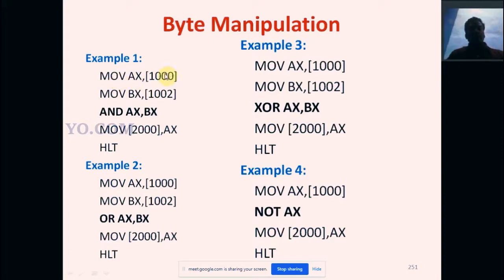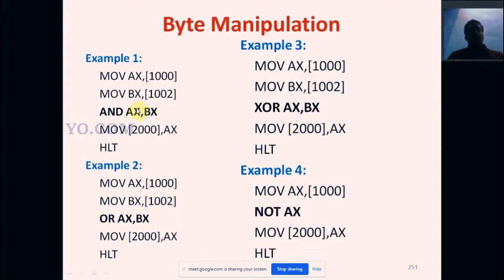See, very simple program. MOV AX, [1000]. 1000 is a memory address. The memory address points to one data, and that data is loaded or copied to the AX register. Similarly, MOV BX, [1002]. 1002 has another data that is also copied to the BX register. Then we perform the AND operation, AND AX, BX, the logical AND of AX and BX.